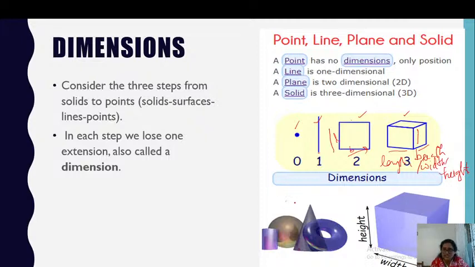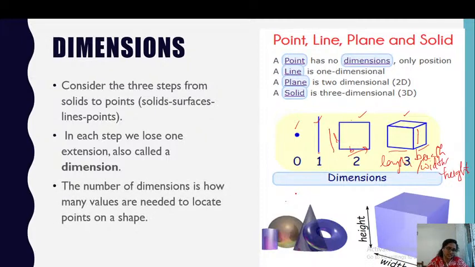So a point is not having any dimension. The number of dimensions is how many values are needed to locate points on a shape. So to represent a point, we don't need any value. So a point is not having a dimension.